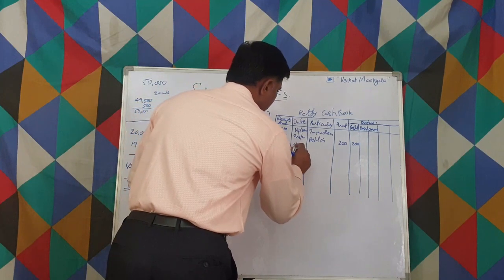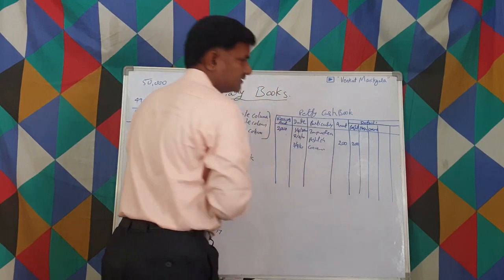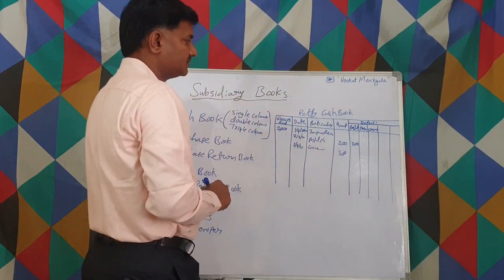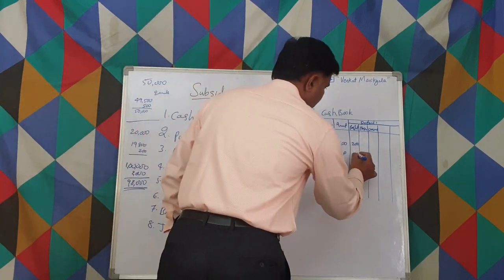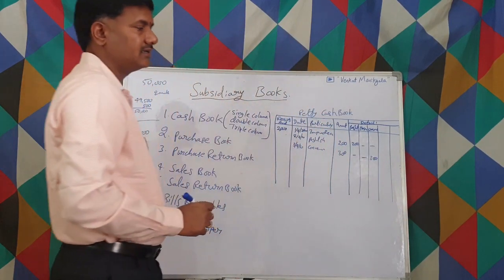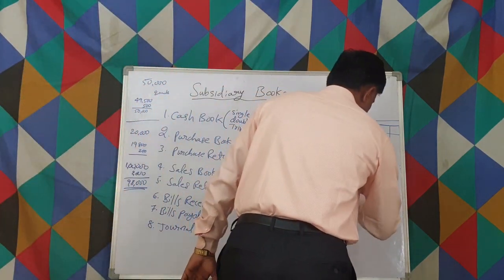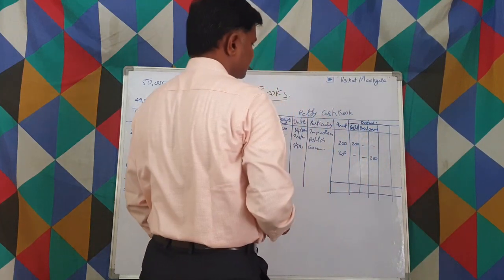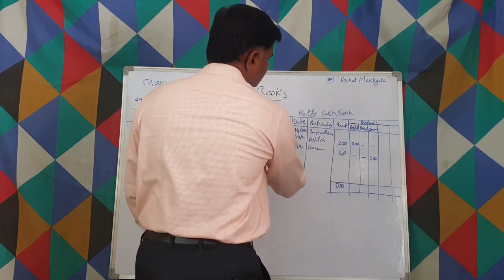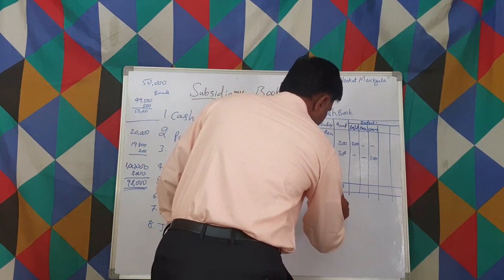Let us suppose on 3rd April, conveyance given to some guest, 300 rupees. In the conveyance column we write 300 rupees. Like that it goes on. We write the expenses, and one day we total all these things. When we total, it is 500 rupees. The balance is 2,000 minus 500. The balance amount is 1,500 rupees.